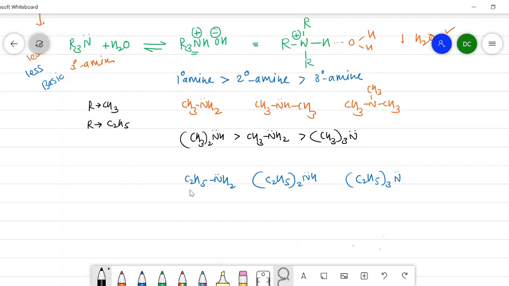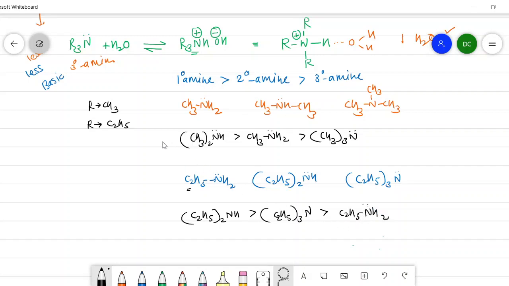And in the second series where an ethyl group is present, the basicity order is found to be (C2H5)2NH, that is secondary amine, is more basic than here (C2H5)3N, that is tertiary amine, than a primary amine.